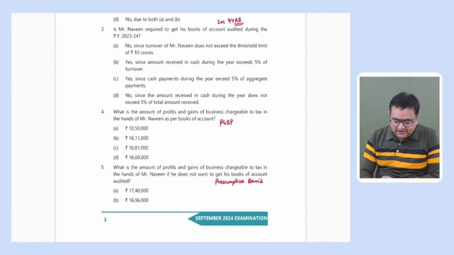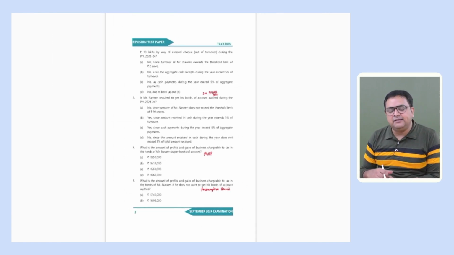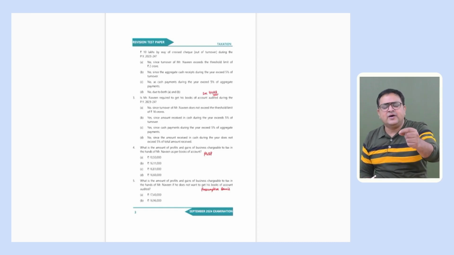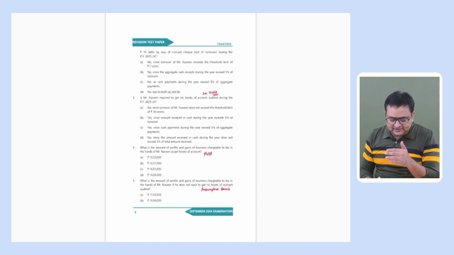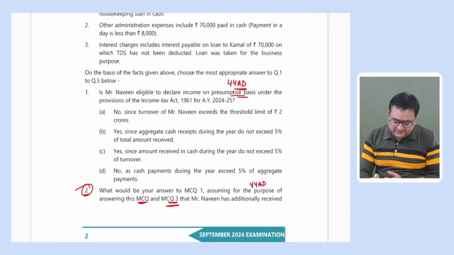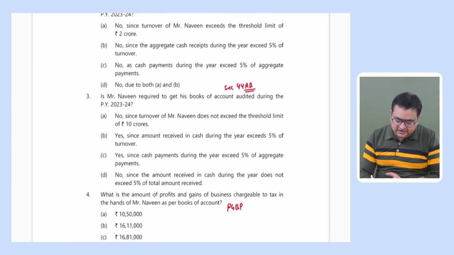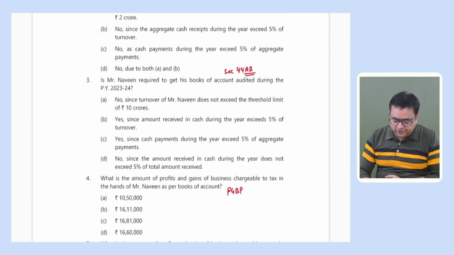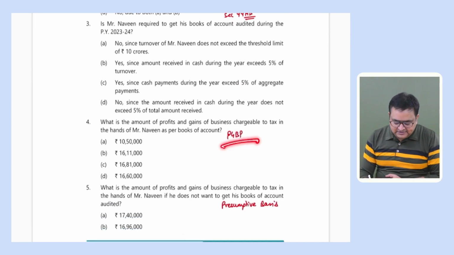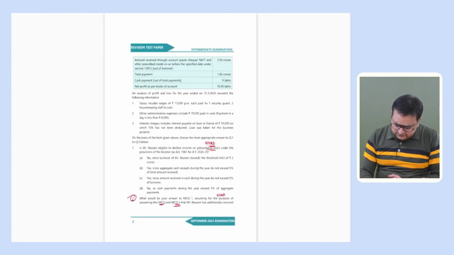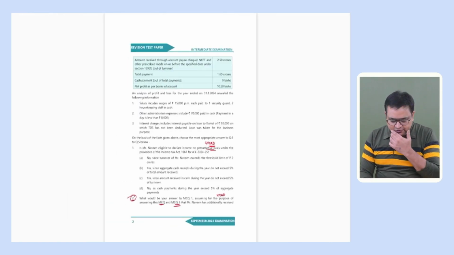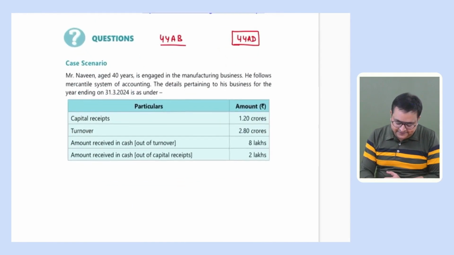First question was whether 44AD can be applied. Questions 1 and 2 are almost the same, but in question number 2, just one piece of information is changed. So they are asking whether the assessee is eligible for 44AD or not. In question number 3, they are asking whether he is required to get the accounts audited or not. Here they are asking normal PGBP income. Here they are asking presumptive basis income. Now we have a somewhat clear idea regarding the questions, and it's time to read the case study.